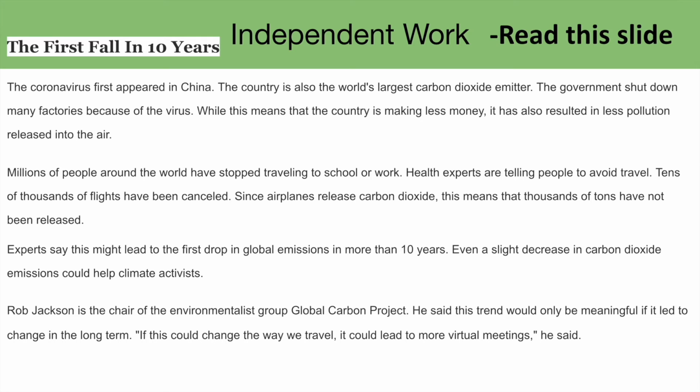Health experts are telling people to avoid travel. Tens of thousands of flights have been canceled. Since airplanes release carbon dioxide, this means that thousands of tons have not been released. Experts say that this might lead to the first drop in global emissions in more than 10 years. Even a slight decrease in carbon dioxide emissions could help climate activists.